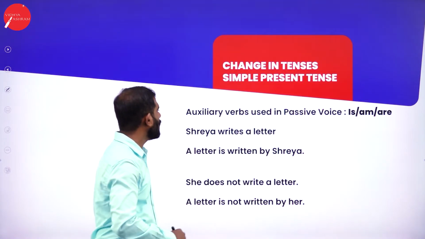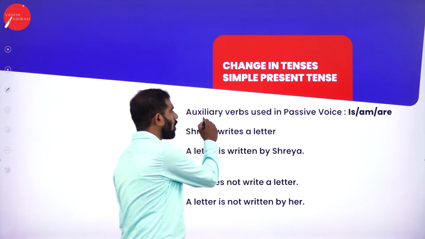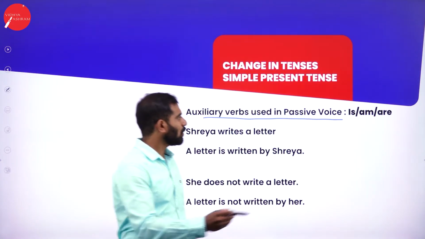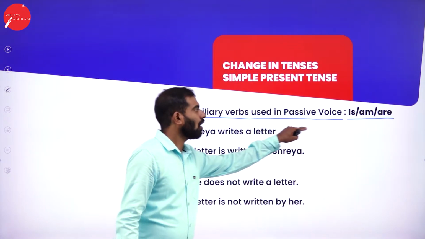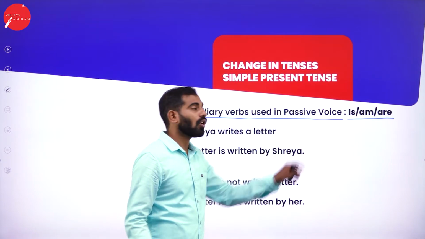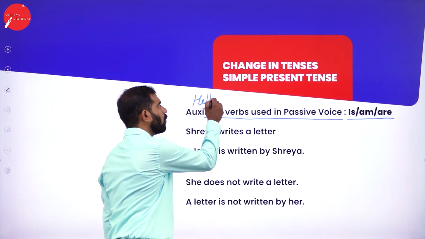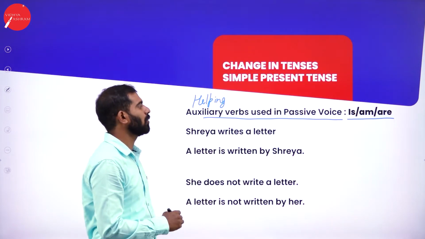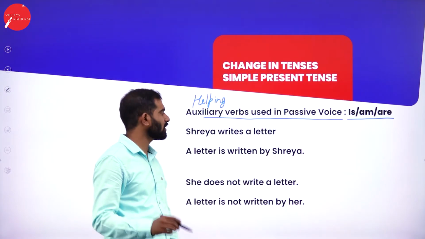One important thing that you need to remember is the auxiliary verbs which are used in passive voice. So is, am, are, you need to remember. Auxiliary verbs are also known as helping verbs, and is, am, are are used under simple present tense.